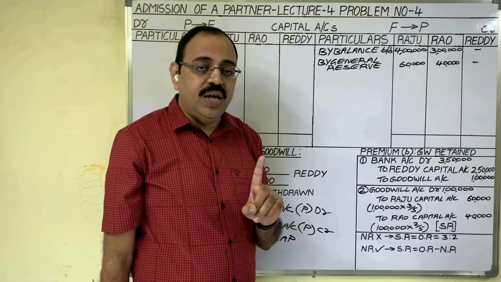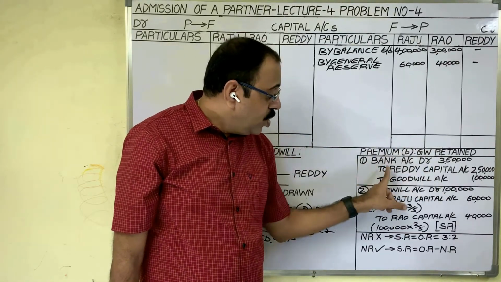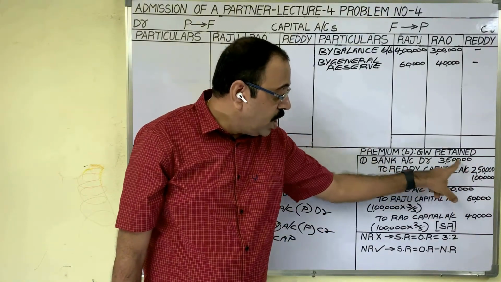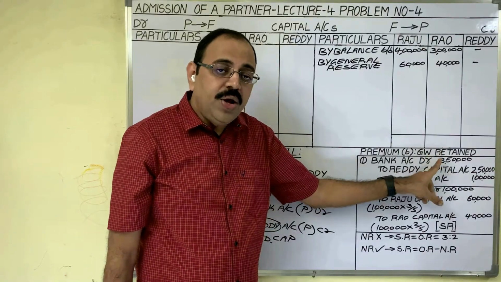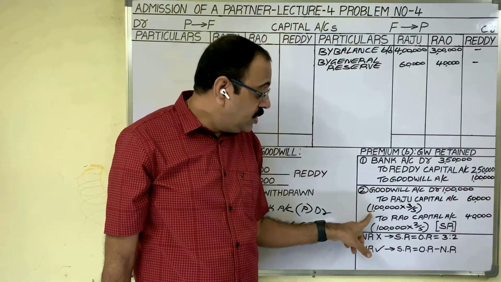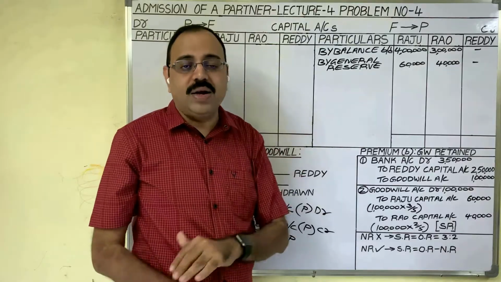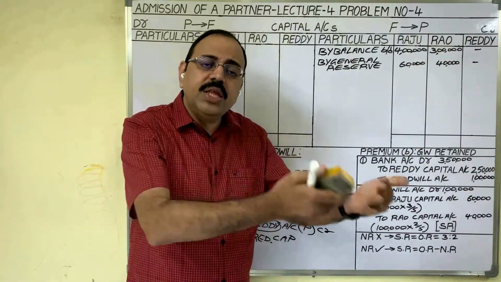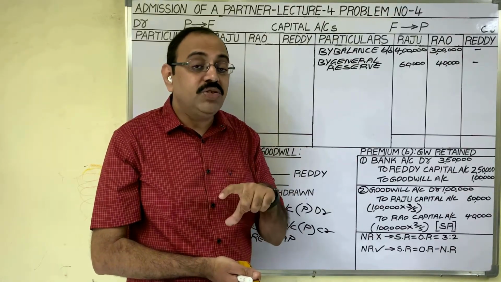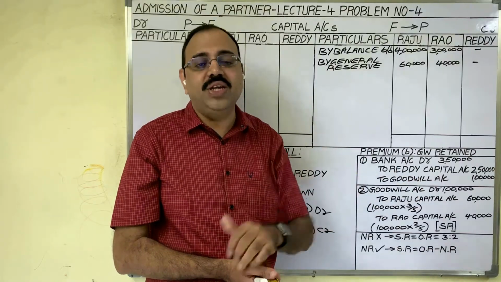So the first entry in the premium method is bank account debit to Reddy's capital and goodwill account. These two amounts' total you have to write for bank. Being new partner is bringing capital and goodwill. Next, what happens? This goodwill amount the firm should distribute to old partners. The firm doesn't pay this goodwill in cash. The firm distributes that amount by transferring the goodwill amount to old partners' capital accounts in sacrificing ratio.